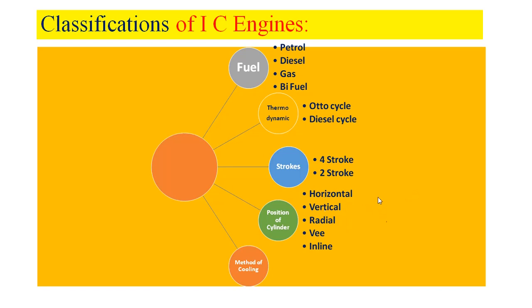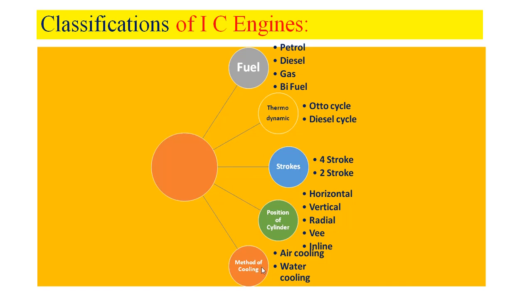Suppose the cylinder is mounted vertically, then we can call it a vertical engine. Suppose the cylinders are mounted radially, then we can call it a radial engine. Like that, based on the position of cylinders, the IC engines can be classified. Then based on the method of cooling, they may be classified as air cooling engines and water cooling engines.